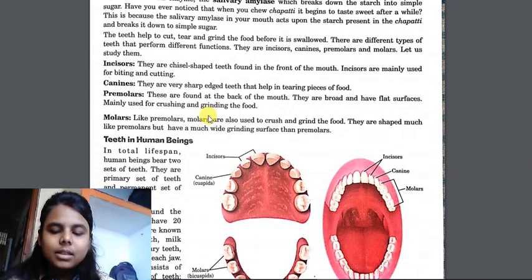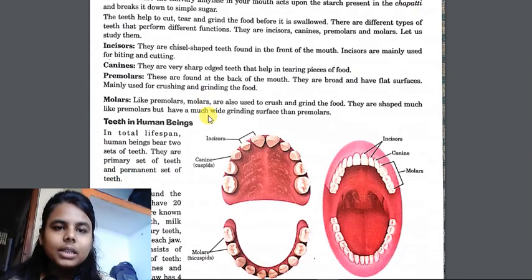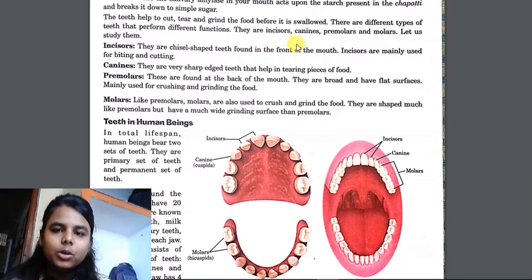The work of mastication is done by teeth. The teeth are the primary organs that help us to cut, tear and grind the food before it is swallowed. There are different types of teeth that perform different functions: incisor, canine, premolar and molar.